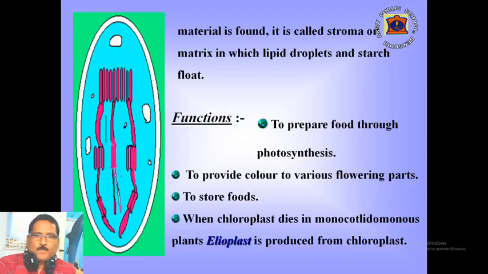Main functions of plastids are to prepare food through photosynthesis, to provide color to various flowering parts, and to store foods. When chloroplast dies in monocotyledonous plants, elaioplast is produced from chloroplast.